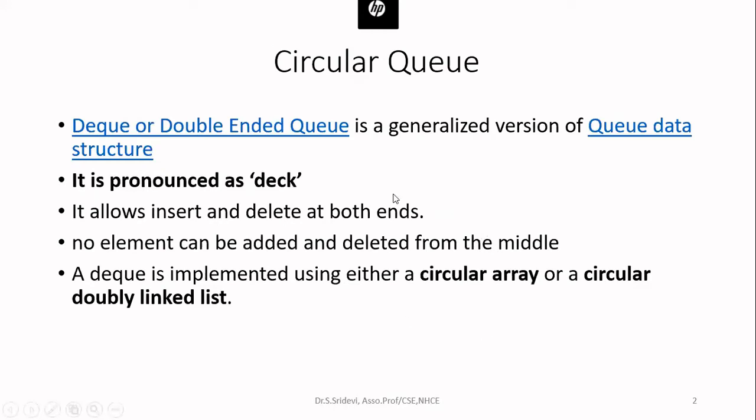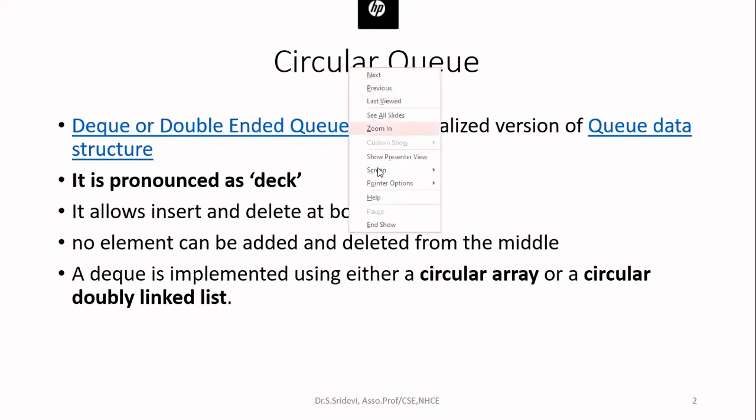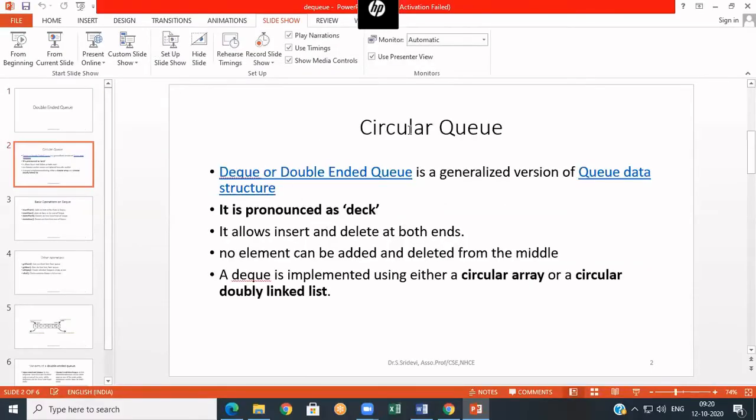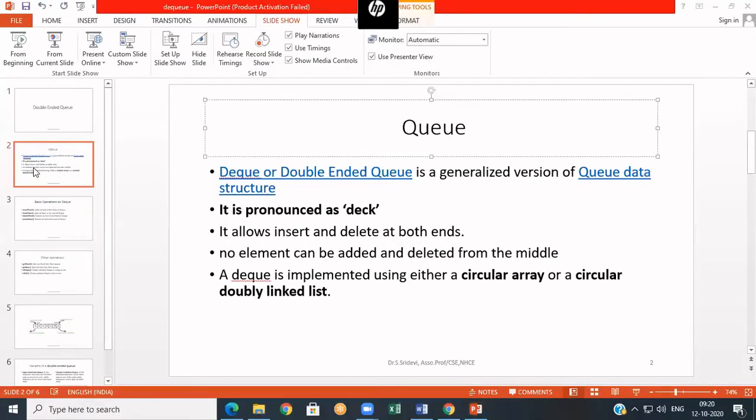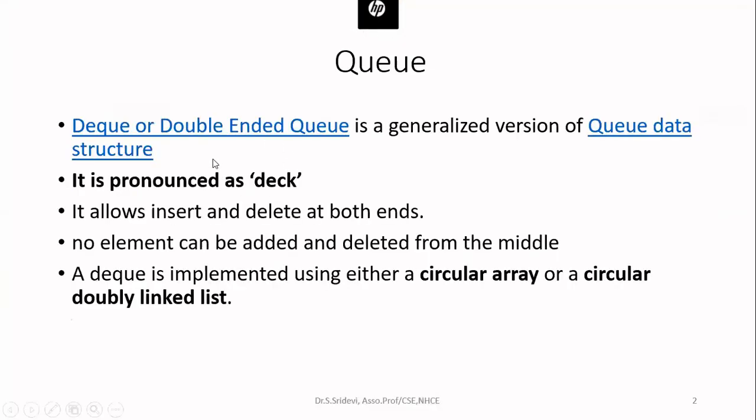Now let us see, sorry, here it is not circular queue, it is double-ended queue. So in case of double-ended queue, it is also known as DQ and it is a generalized version of the queue data structure. Generalized version means you can specialize this so that you will get the linear queue or otherwise circular queue. Whatever you can perform in those, that can be done here, as well as some other additional operations also. That is called generalization.